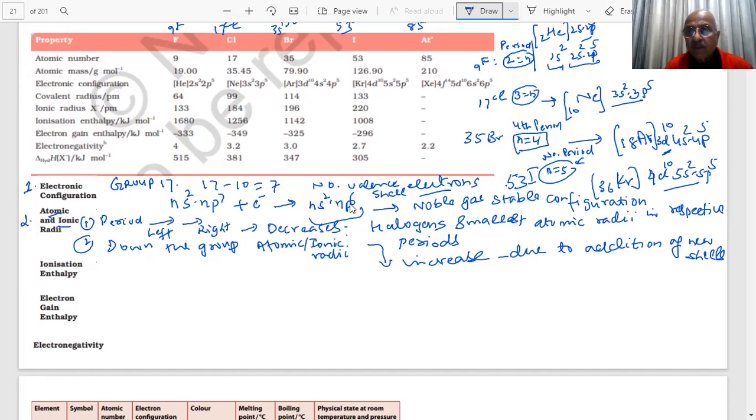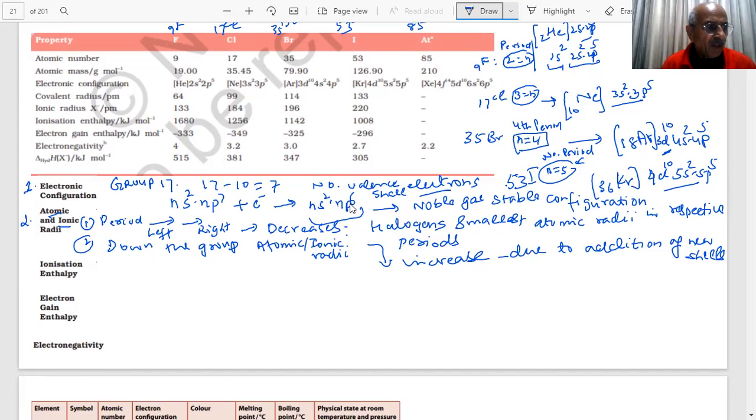What is the next property we study, student? Ionization enthalpy. What is ionization enthalpy, student? How much energy is required to remove an electron from a neutral gaseous atom? Do halogens have the tendency to lose or gain electrons? No, they have the tendency to gain electrons.